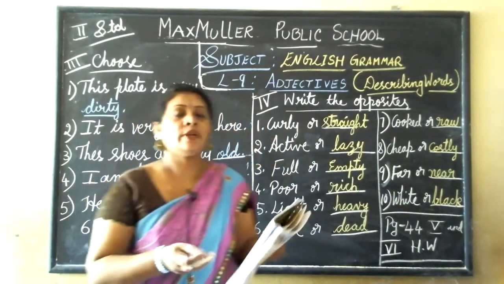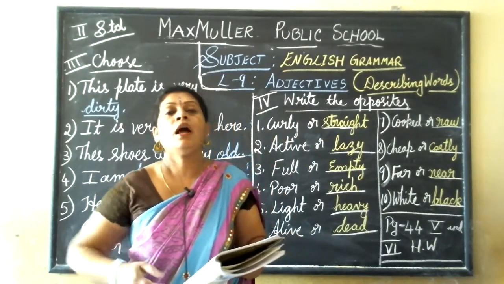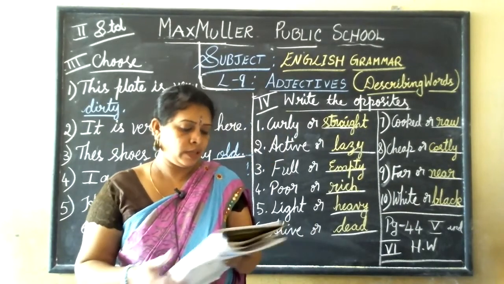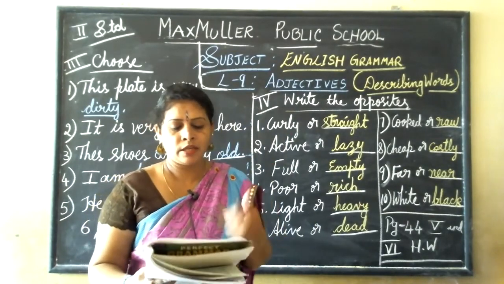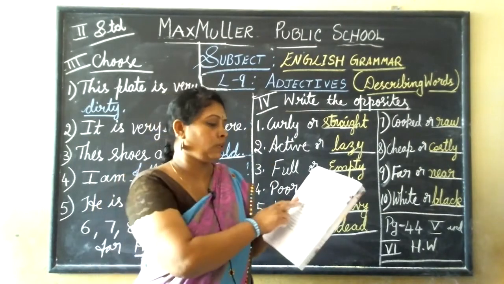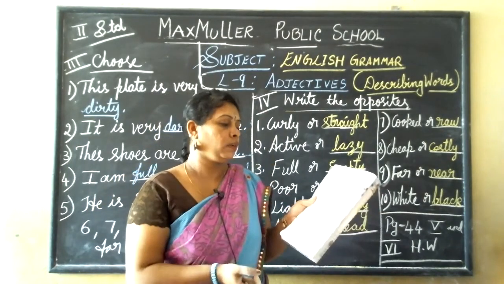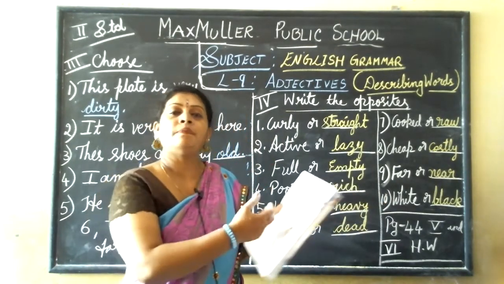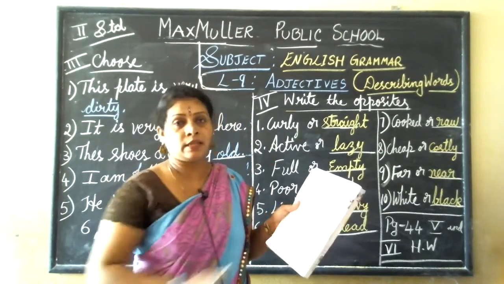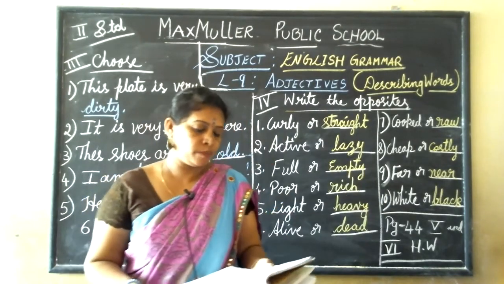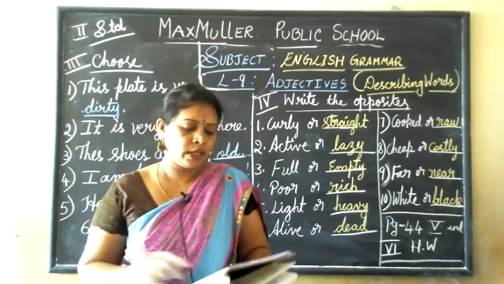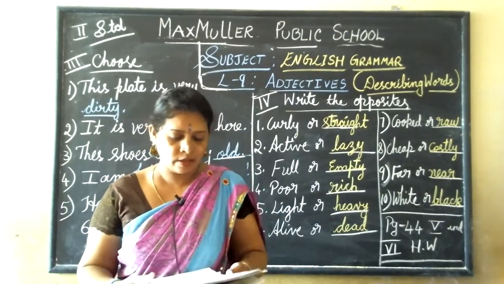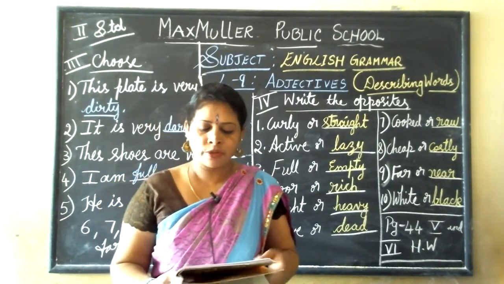Okay. Fifth main, you have to read the paragraph. In that, you have to write the adjective words. You have to write down here. And next, sixth main is read the sentences. Okay. And circle the right answer. Read the sentences they have given about the pussy and the girl. Seeing those sentences, you have to circle here. Okay. This is my little pussy. Its fur is soft. It has two big eyes. When it sees a fat rat, it runs to catch it, but it is too small to catch the rat.